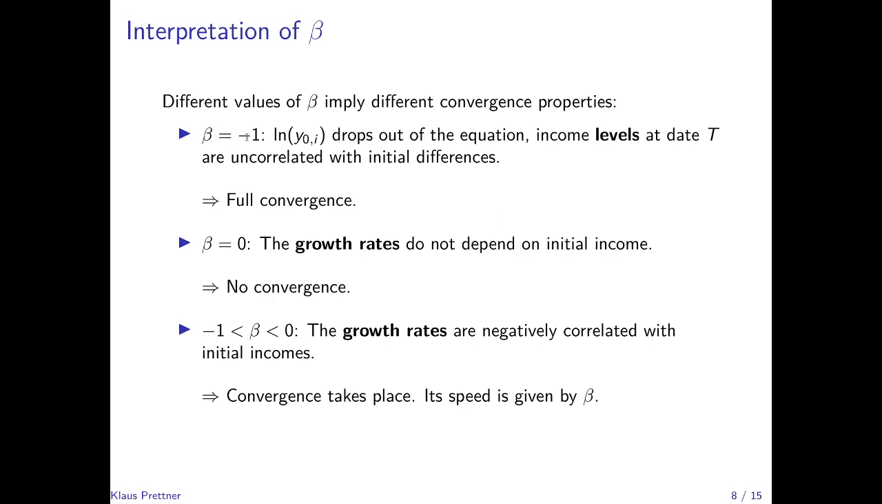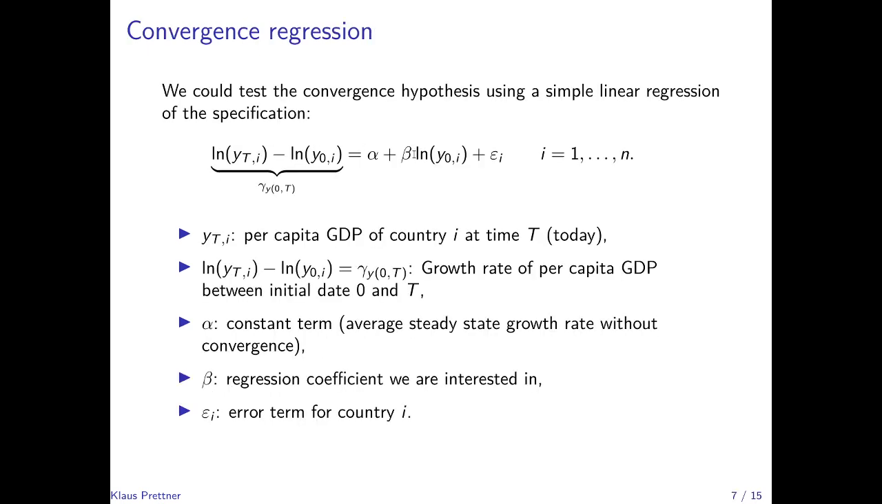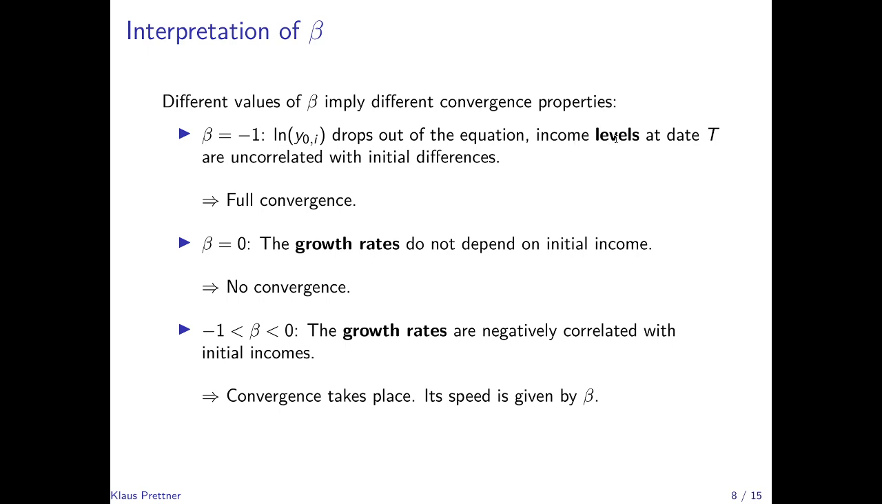If beta was equal to -1, then we would see on the previous slide that actually the log of initial per capita GDP would drop out of the equation. So if this is -1, then we see here it cancels off with this term here. And then that means that income levels at the date t are uncorrelated with initial differences. So that would mean that over this time period from t0 to uppercase T, full convergence takes place. So the poorer countries catch up with the richer countries completely.